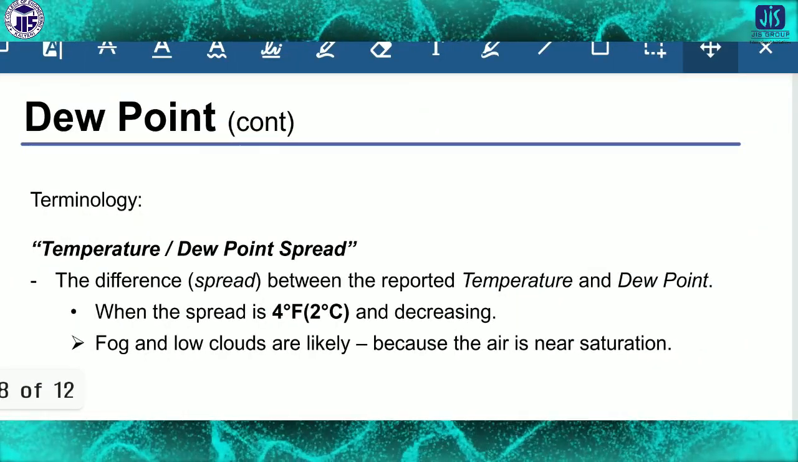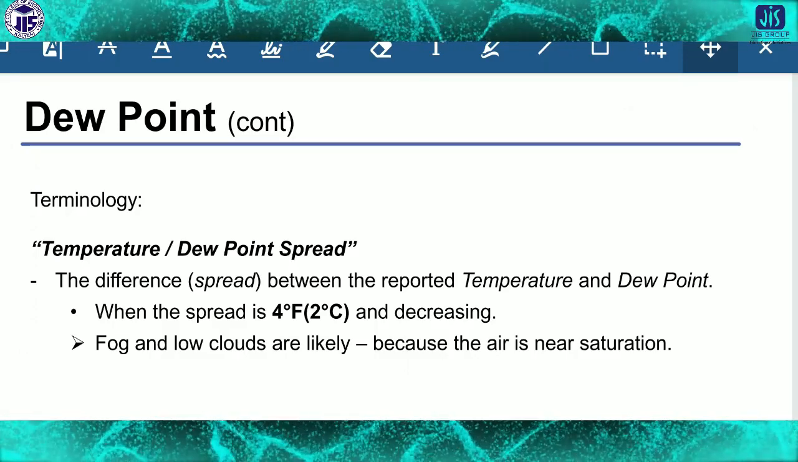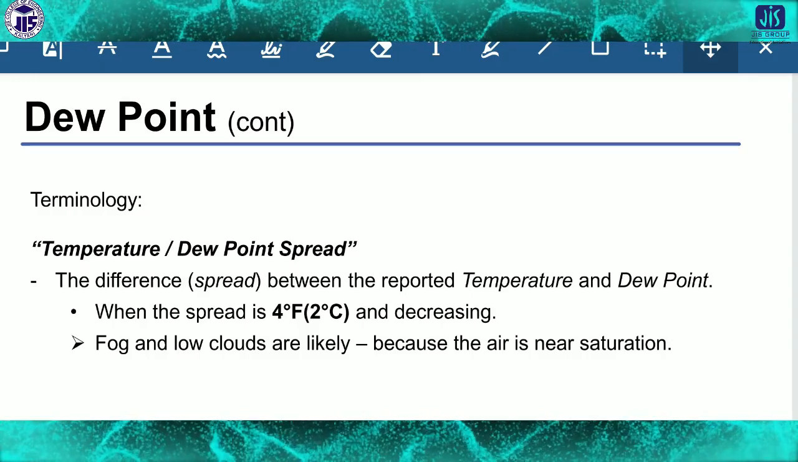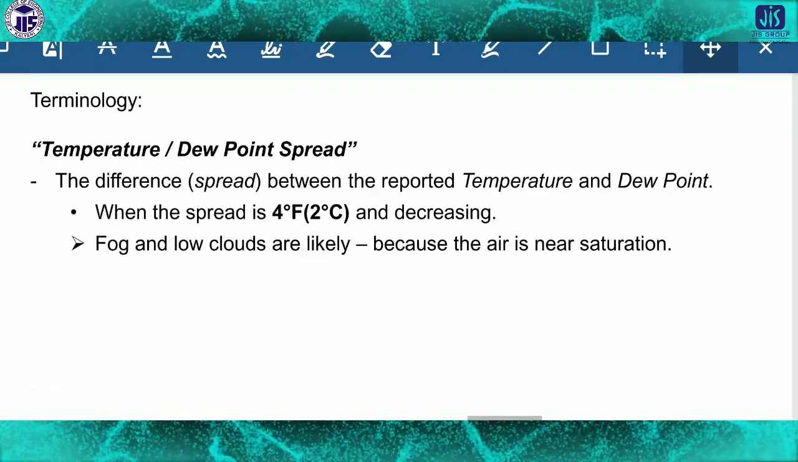So temperature or dew point spread: the difference between the reported temperature and the dew point. When the spread is 4 degrees C and decreasing, fog and low clouds are likely because the air is near saturation.